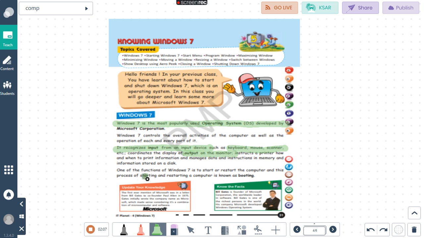Now, the process of starting and restarting a computer, what is it known as? The process by which we can start as well as restart the computer is called booting. So, booting is a process by which we can start or restart a computer.